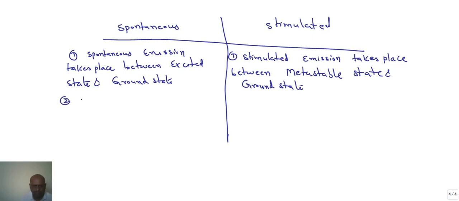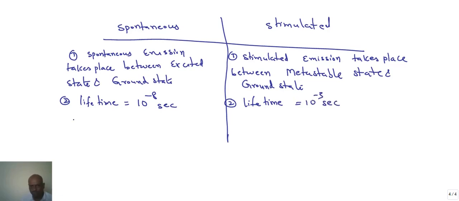So here the lifetime of electrons involved in the spontaneous process is 10 power minus 8 seconds, whereas in the case of stimulation, the lifetime involved for the electrons is 10 power minus 3 seconds. Third one, spontaneous emission is incoherent.